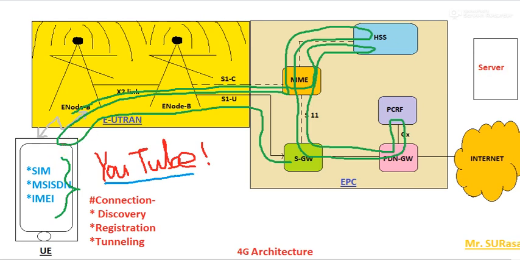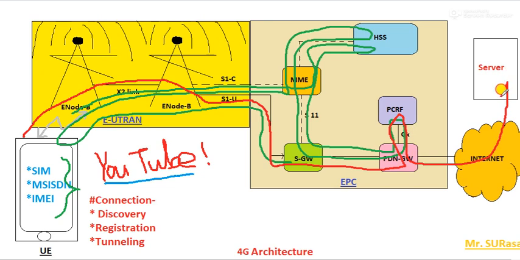So again here the sequence will be, let me draw it with red color, through eNode B, through the X2 link, through eNode B, again through this S1U, through SGW again, it will be verified through the PCRF here, and the PDN gateway is responsible for interacting with the outside network, and it will be delivered to the server.